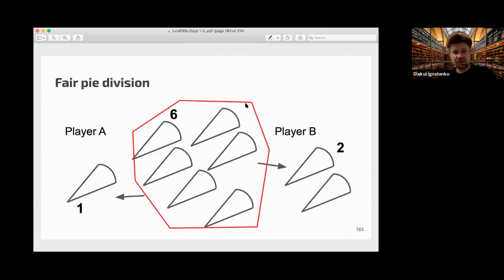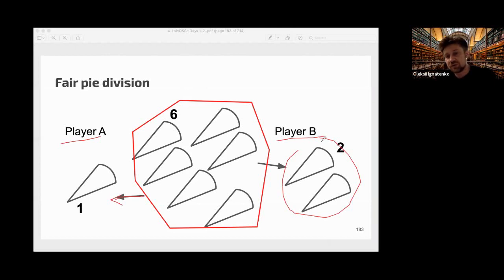For example, here we have 9 in total that they can produce, but we need to remove first 1 share that player A can produce and 2 shares that player B can produce alone. And we get 6, and 6 is a pi here. So pi in this example is 6.